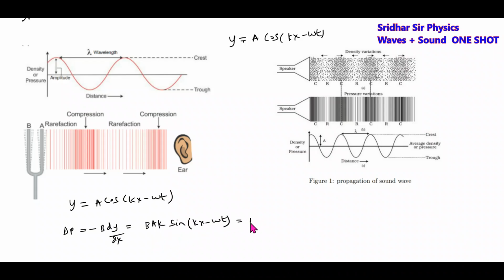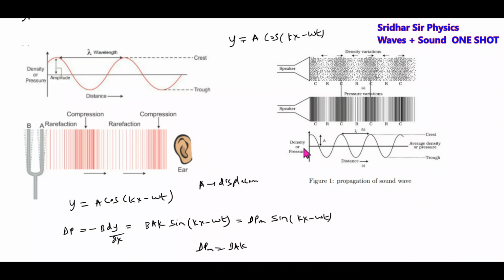So this becomes the pressure amplitude. This is called the displacement wave, where A is called the displacement amplitude. When a sound wave propagates, the particles of the medium execute SHM about their mean position, and because of that the pressure of the medium will vary. So here it will be compression and rarefaction.